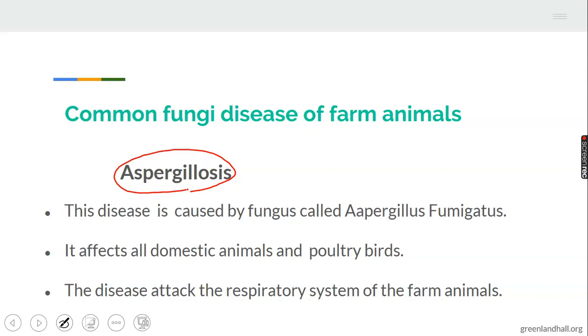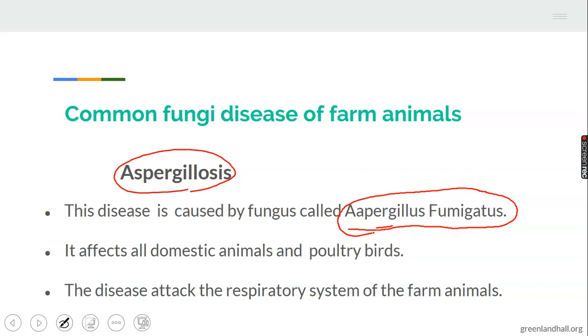It's a disease caused by a fungus called Aspergillus fumigatus. This is the name of the causal organism of the disease. Let's take note of the causal organism of aspergillosis. It affects all domestic animals and poultry birds.